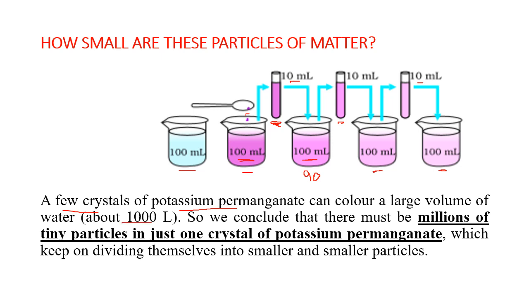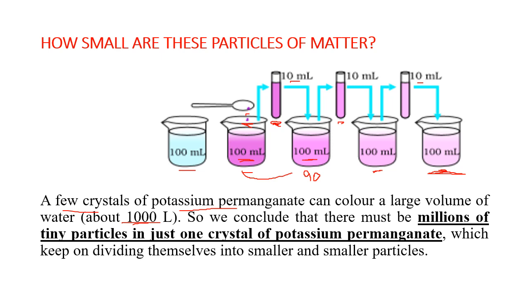So it is almost that this colored 1000 liter of water by a small crystal. And how we got 1000 liter? You keep on multiplying the ratio. 100 ml into 100 ml and so on. We are going by the ratio. So what we conclude, millions of tiny particles are there in just one crystal of potassium permanganate. Means if you had taken these two pieces here, you can see, and directly put into 1000 liter of water, you would have still got a slightly pink color like this. It means that these particles are so small, yes, but it still colors.